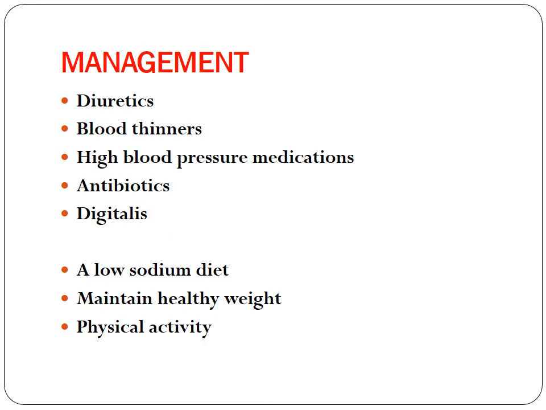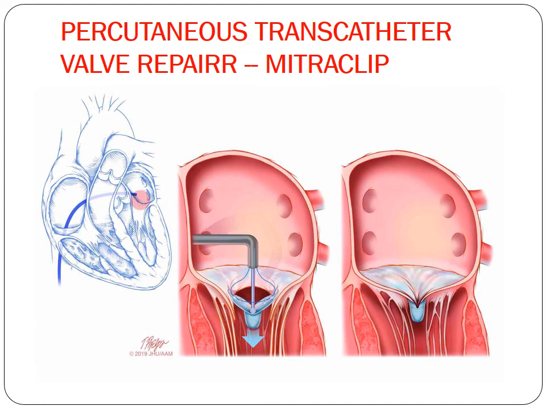Now, how do we manage this particular condition? Again, as we know, there is going to be backlogging of fluid, which will cause excess fluid volume or overload, and that will eventually cause blood clots, and for that we need blood thinners. It also includes anticoagulant therapy, diuretics, medications for the blood pressure, and antibiotics. And how do we control or prevent this particular condition? Again, there should be a lot of modifications in your lifestyle as well as in your diet.